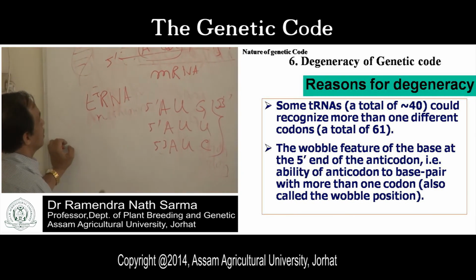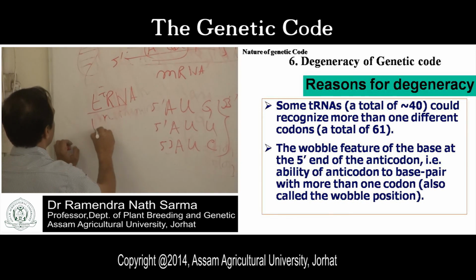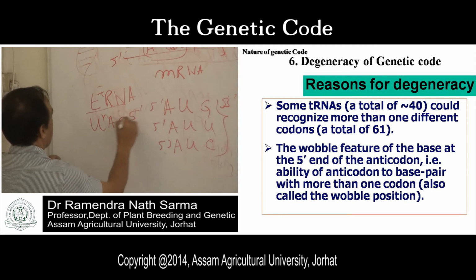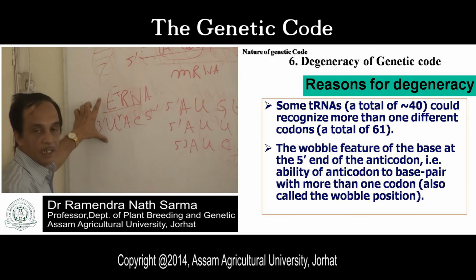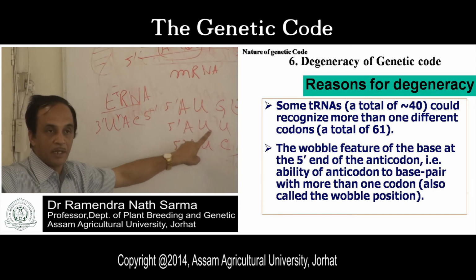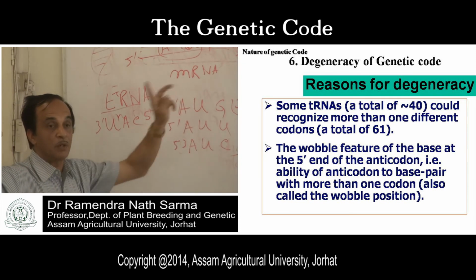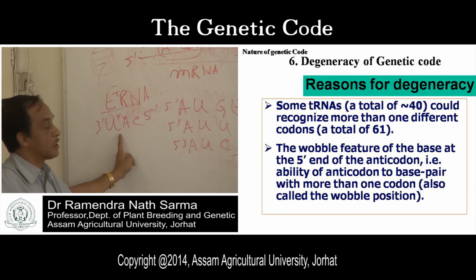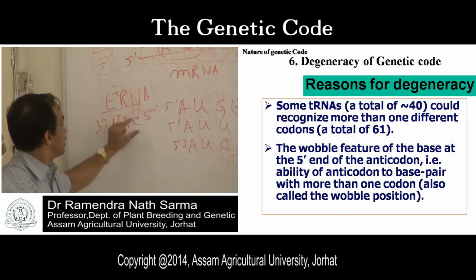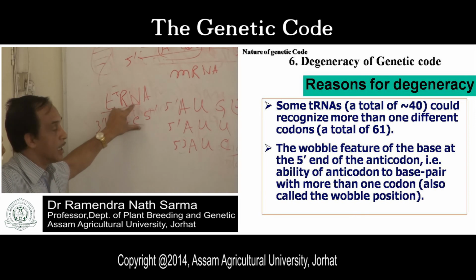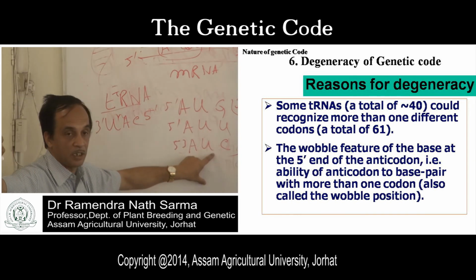Suppose this tRNA molecule has UAC. That means you have 3 genetic codes, and these can be recognized when there is a Wobble feature. That means the 5' end base of a tRNA molecule can pair with 3 genetic codes.